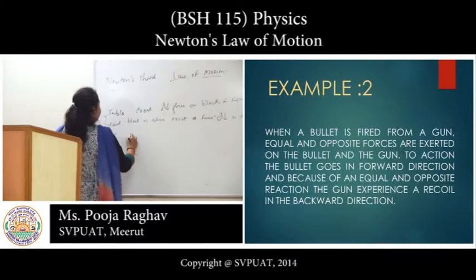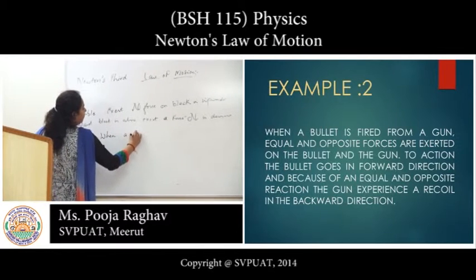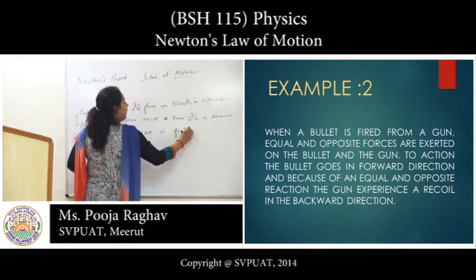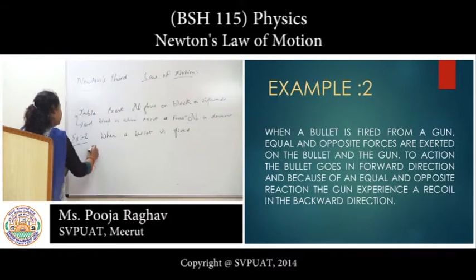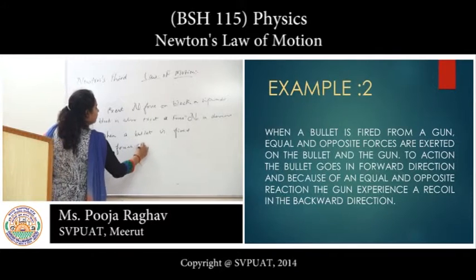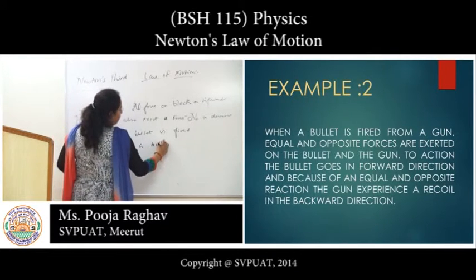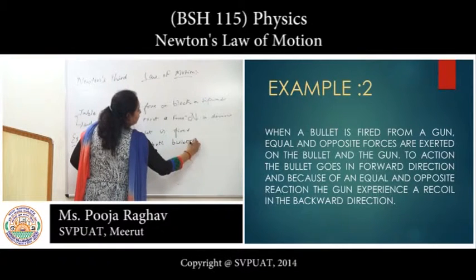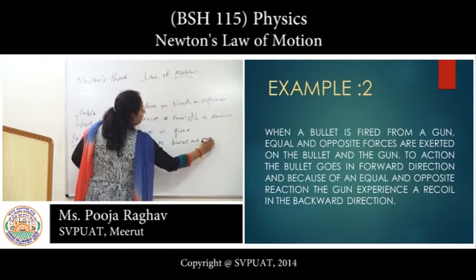When a bullet is fired, a force is exerted on both the bullet and the gun.